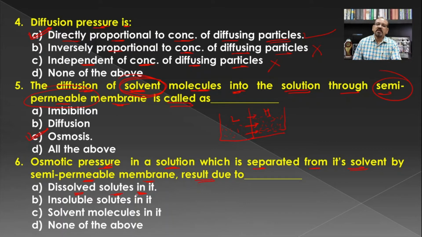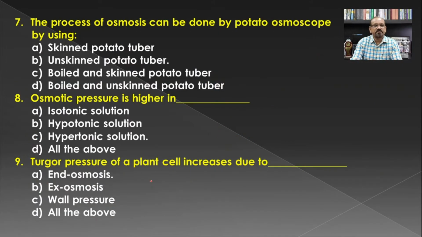Earlier we have seen that the osmotic pressure is directly proportional to the concentration of the solution, and this concentration is only because of the dissolution of the different solids in it, and hence A is the correct answer for this question. Even the insoluble solids do not affect the osmotic pressure, and there is no need to consider the solvent molecules for the osmotic pressure, and hence A is the correct answer.